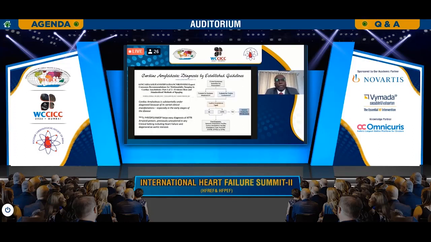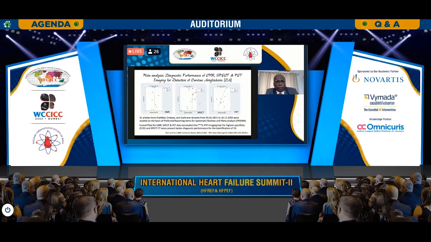And there are a lot of guidelines by Dr. Sharmila Dorbala and her team on how to go about the evaluation of cardiac amyloidosis, because in the first place we don't suspect amyloidosis in our clinical practice. Whenever there is a strong suspicion, this is how we are going to evaluate. And it helps us to identify heart failure long before it becomes clinically manifest.